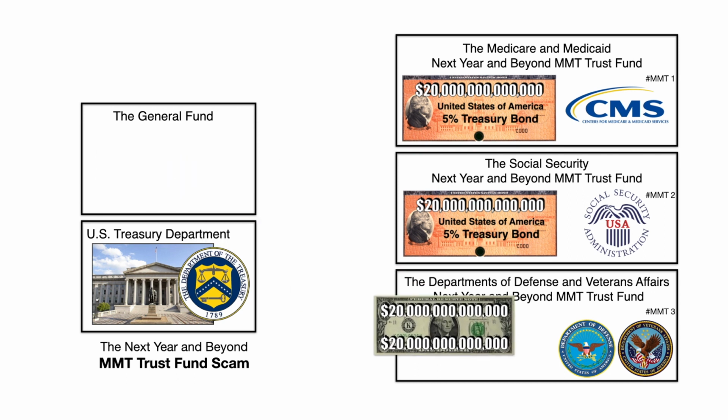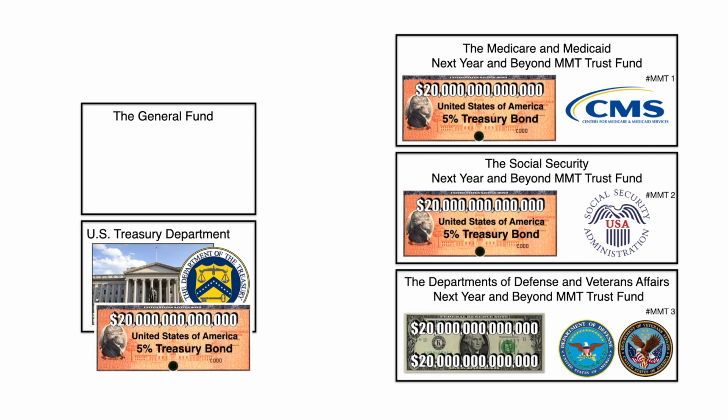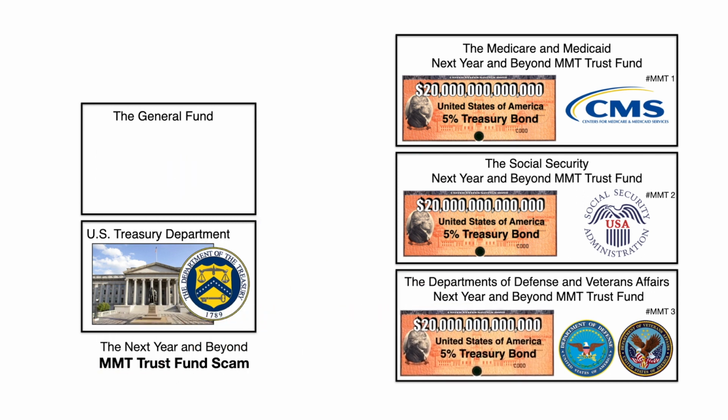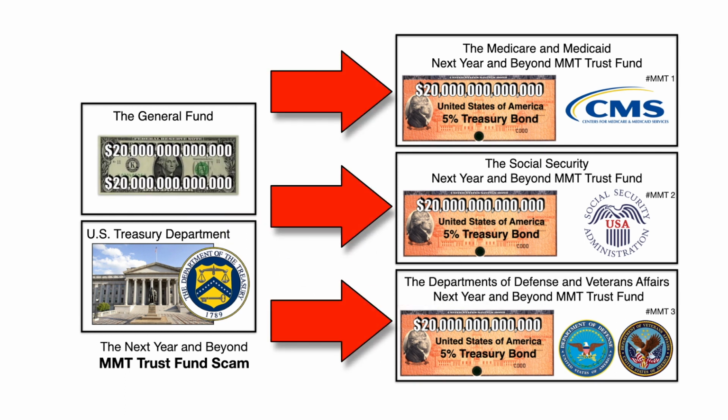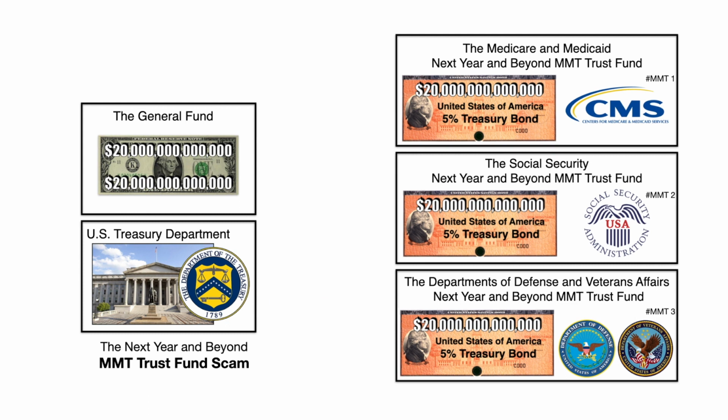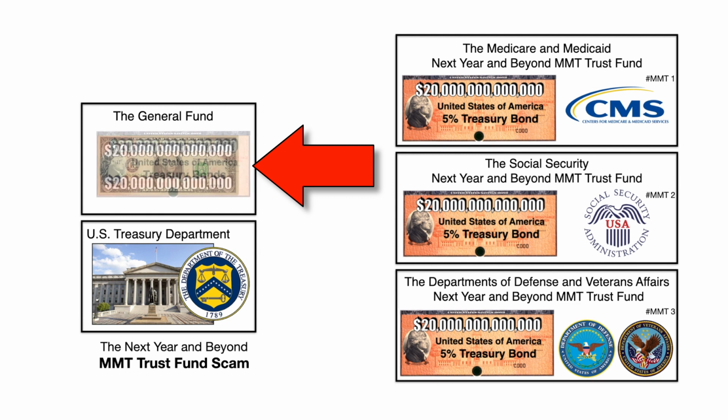So let's go ahead and fix the unfunded benefits for military members and veterans now by completing the process one more time. And there you have it. All 3 programs now have a $20 trillion trust fund that will produce $1 trillion in interest starting next year and beyond to pay for future program costs. But let's continue the ruse of fiscal responsibility and use the $20 trillion bill that is now in the General Fund to buy $20 trillion of our national debt owned by the public.